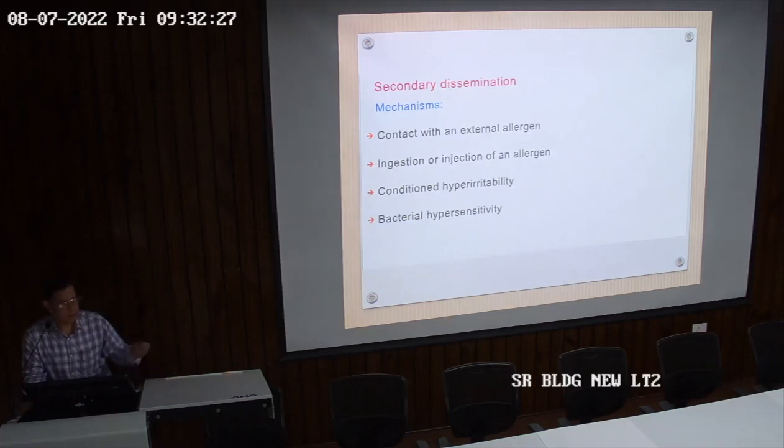If nickel is there in the watch, it will produce an eczematous lesion on that part. And there are certain food items which contain nickel. If such food is ingested, once the patient is sensitized to nickel, the lesions may be there all over the body. So injection of the allergen, conditioned hyperirritability and bacterial hypersensitivity are the other common causes which lead to dissemination of the eczema.